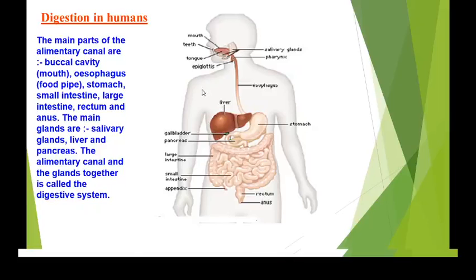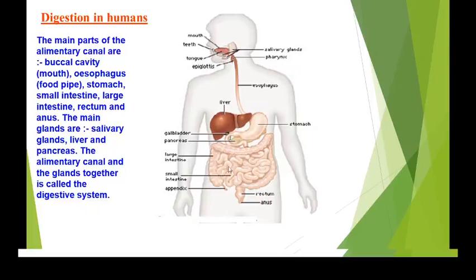The digestive tract, that is nothing but the alimentary tract, and the associated glands together help the food to break down into simpler substances. Okay, so further, all these substances are then digested and then they are sent to the various parts of the body,